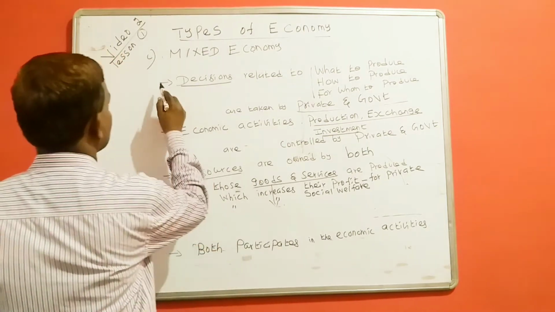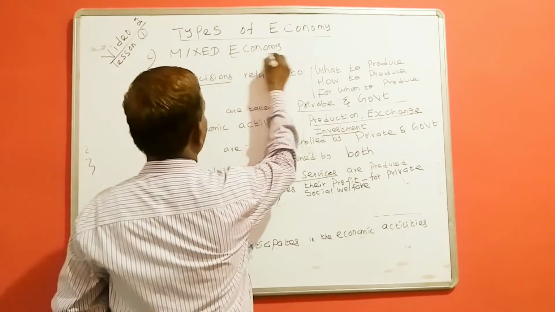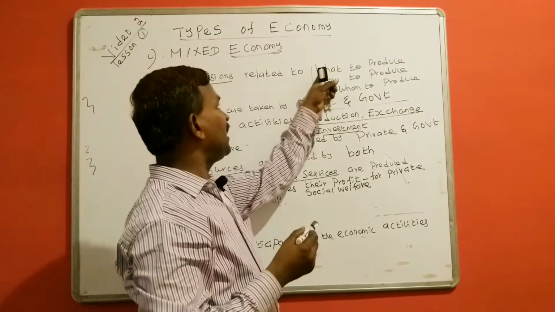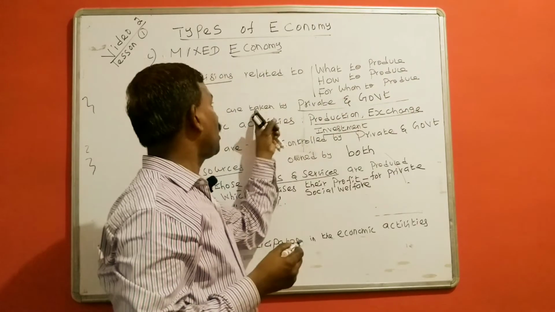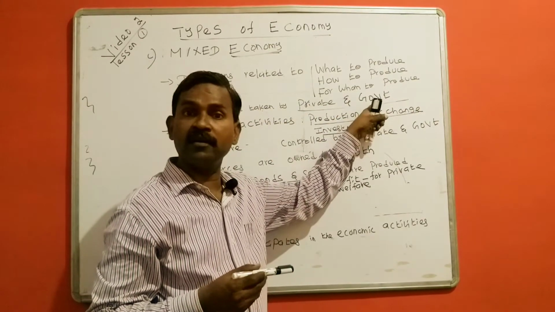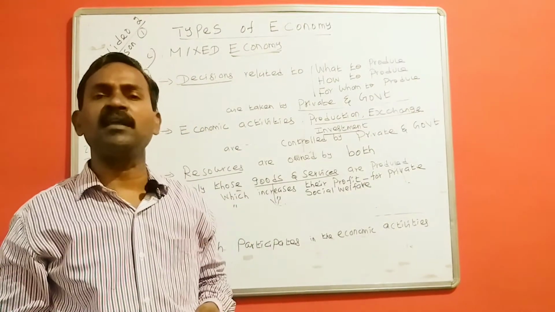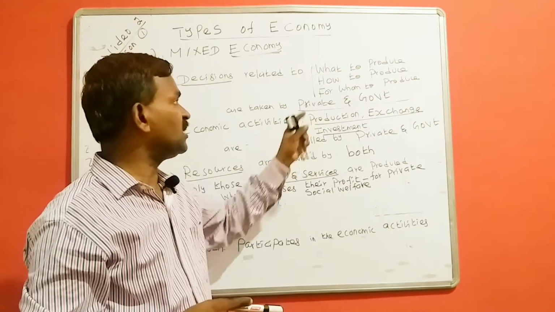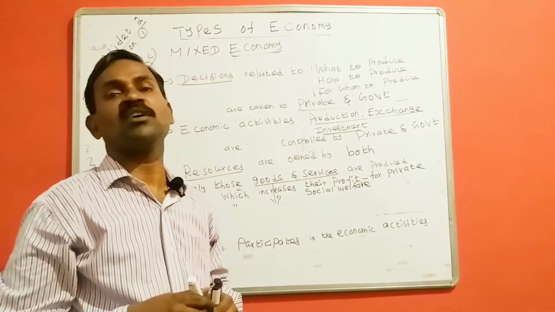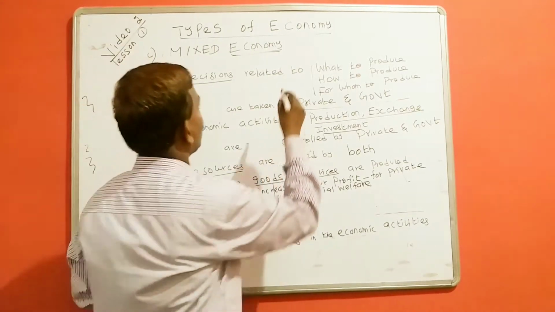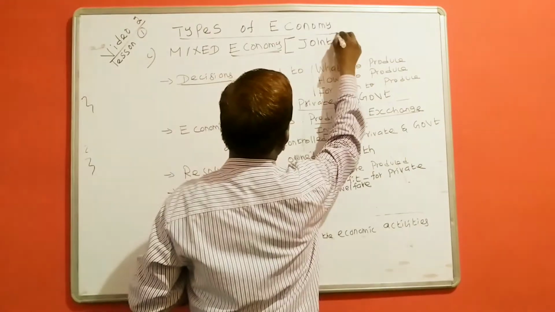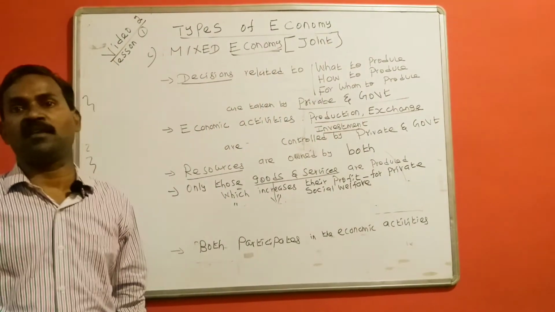So, features. Number 1, the economy in which the decisions related to these economic problems are jointly taken by private as well as government. Some decisions are taken by government, central government, and some decisions are taken by private. So, jointly decisions are taken related to economic problems. Therefore, this economy is also called joint economy.